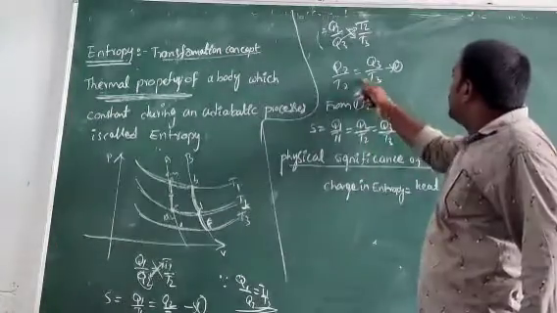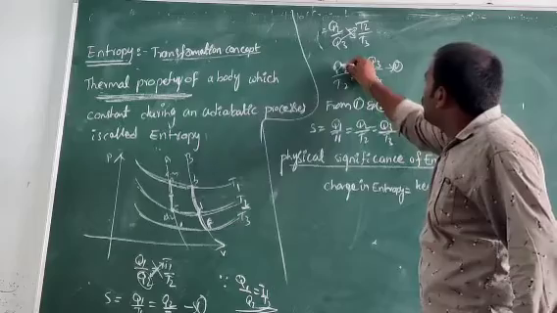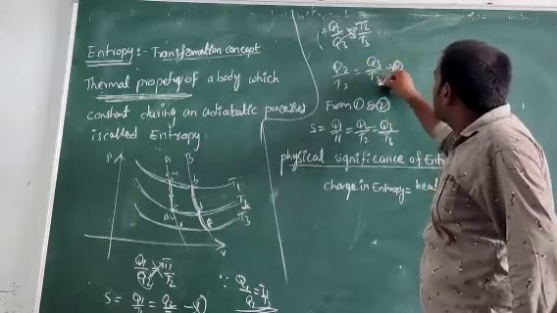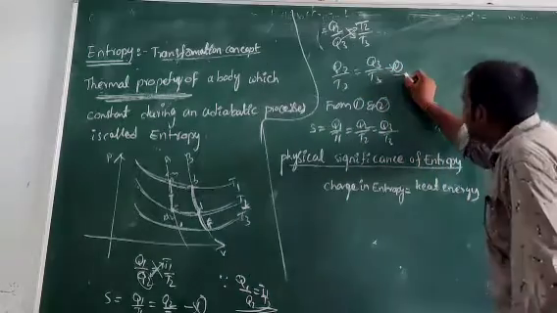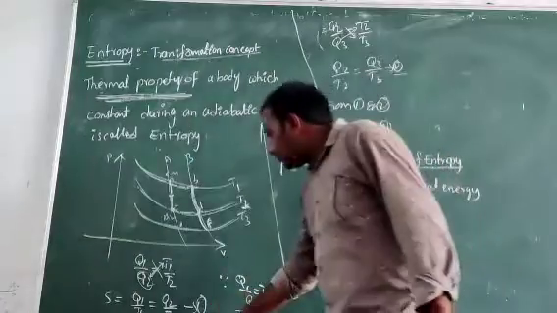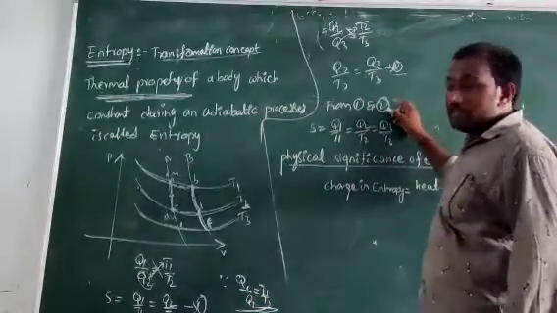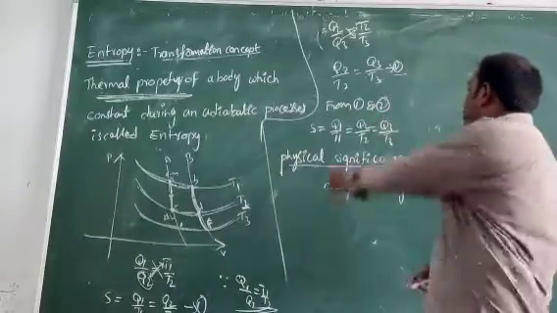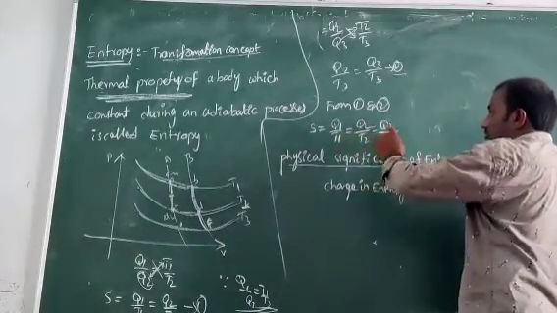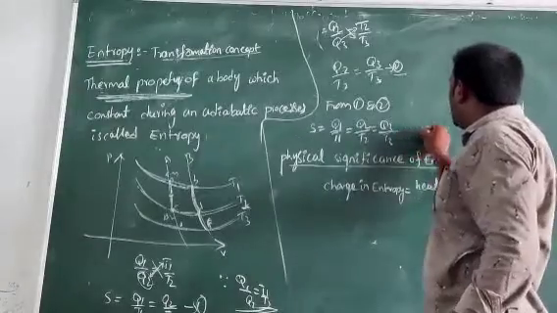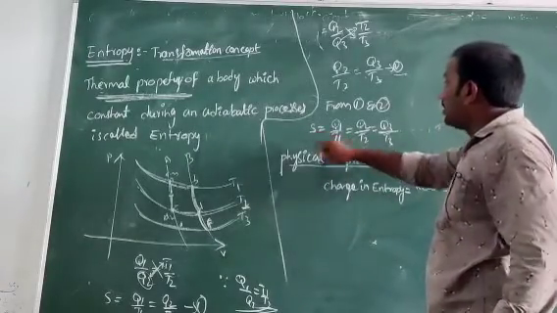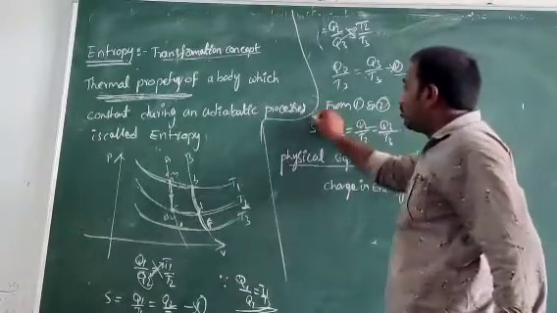This is equation 1 and this is equation 2. From 1 and 2 we conclude that Q1 by T1 is equal to Q2 by T2 is equal to Q3 by T3, and so on. This is called entropy.